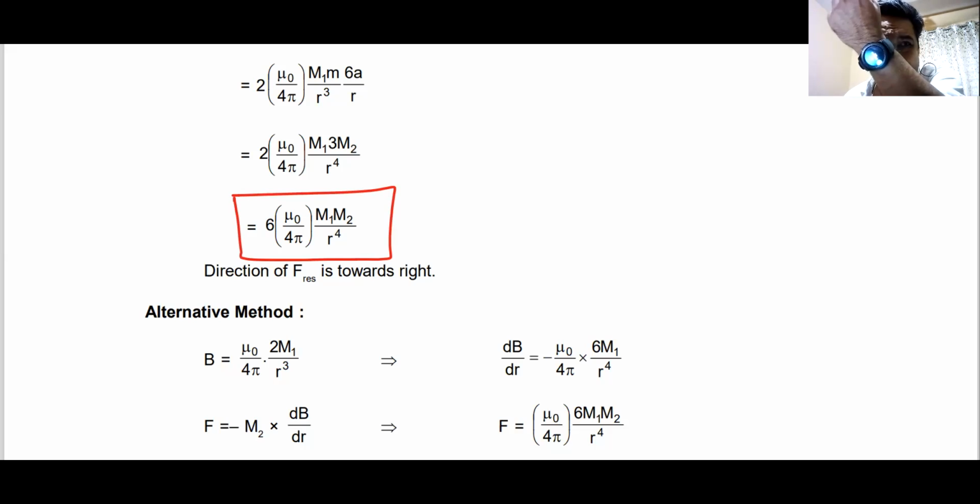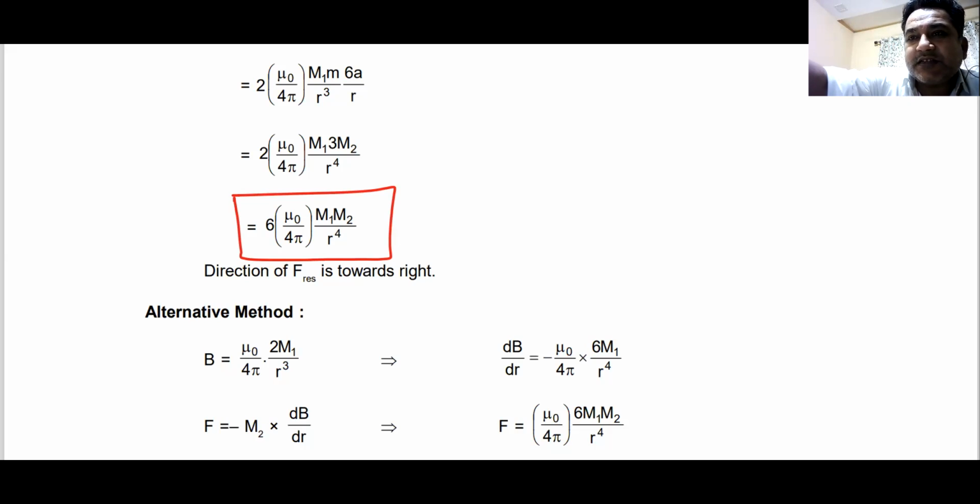Mu naught in the numerator, epsilon naught in the denominator. That is the only change. M1, M2 are getting replaced by P1 and P2. The formula remains exactly the same. You may find it difficult to understand in terms of electric dipole, but in the case of magnetic dipole, it becomes more clear. So far, so good.